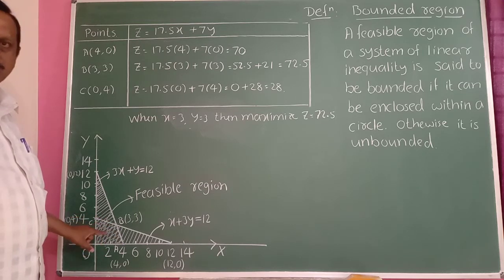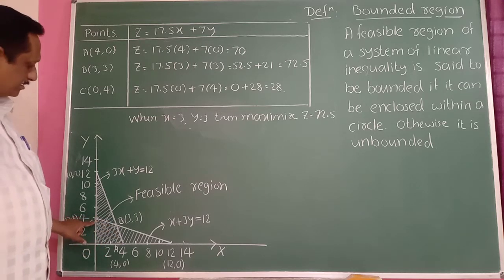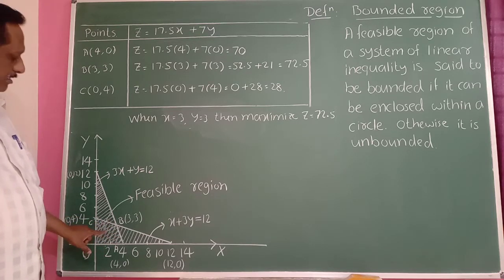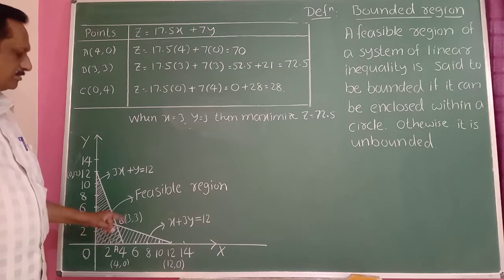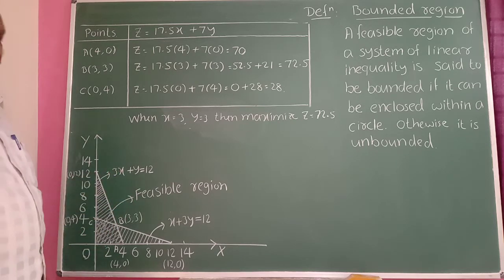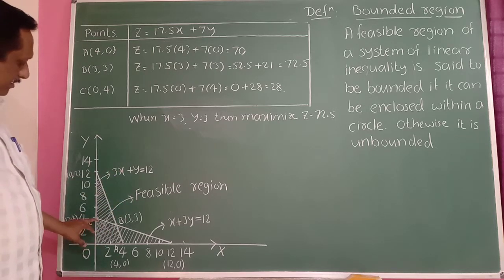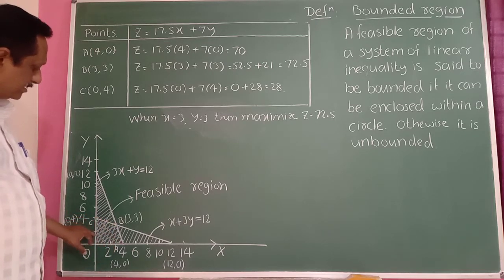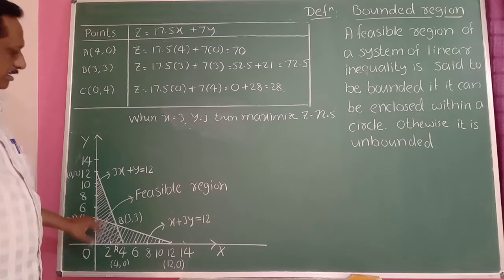This is a bounded region because the points within the region are the feasible region. If you take points outside the feasible region, those are infeasible solutions. Therefore, here the points are O, A, B, C, and this region is the bounded region.